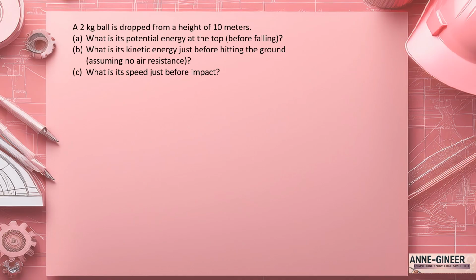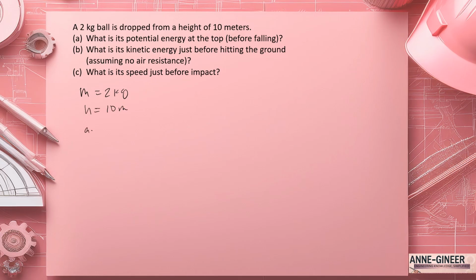A 2-kilogram ball is dropped from a height of 10 meters. Question A, what is the potential energy at the top before falling? We have the mass of the ball, which is 2 kilograms, and the height, which is 10 meters.